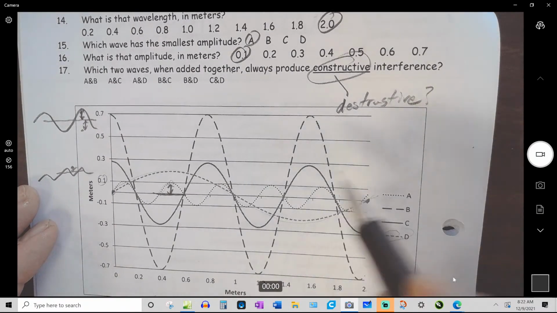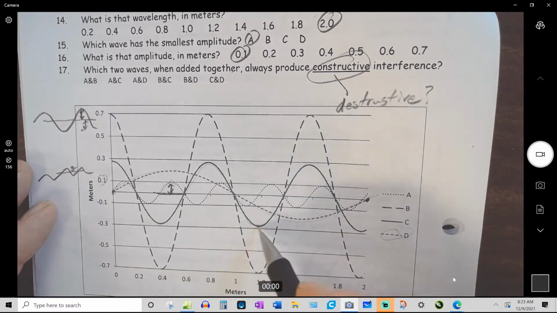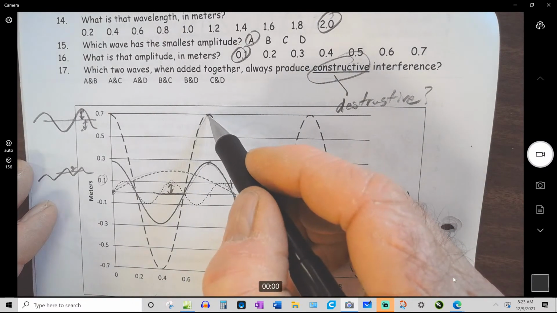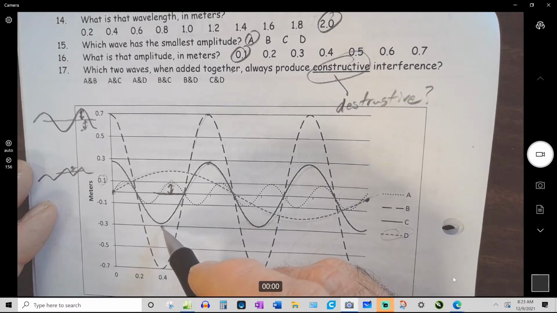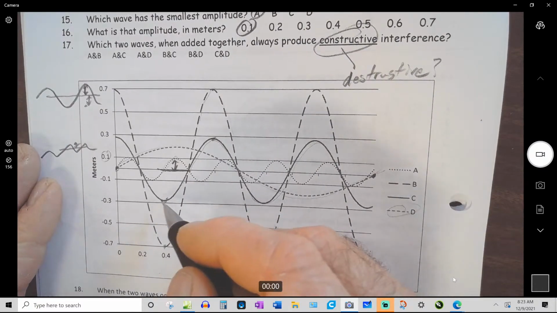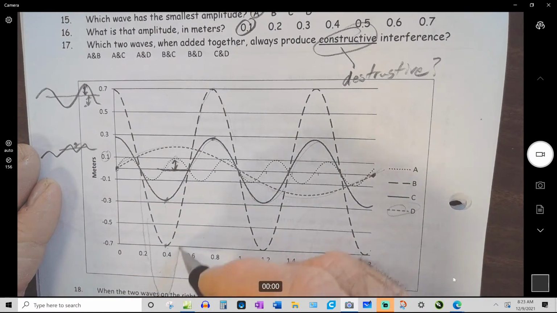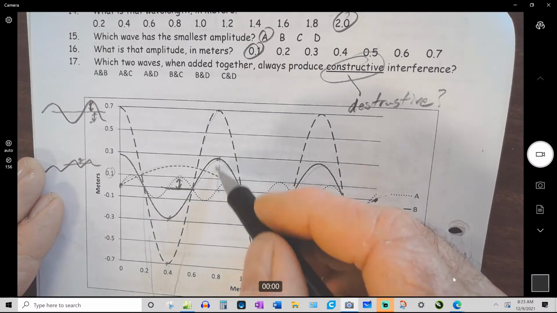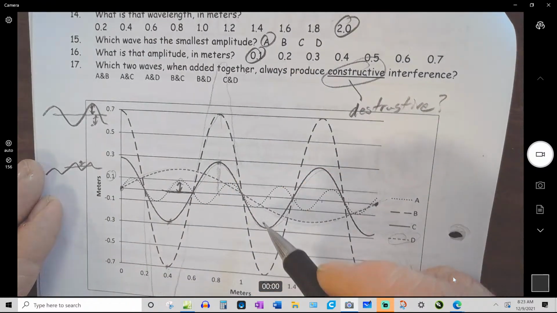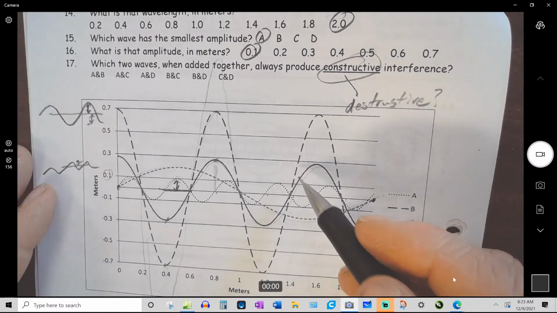So the two waves that are in step with one another are this one and this one, because this is biggest when this is biggest, and this is most negative when this is most negative. So if you add these two together, you're going to get this negative thing plus that negative thing. You get a wave that's really negative here. And if you added this together, this would be this much positive plus that much positive. You get a wave that's really positive. So those are the ones that are doing constructive interference, always.